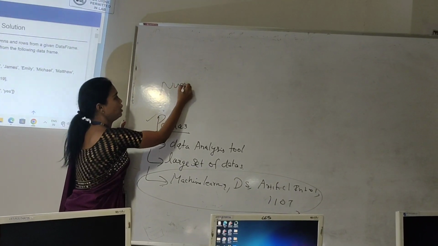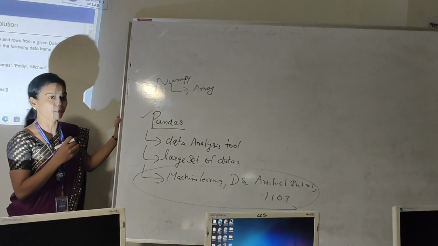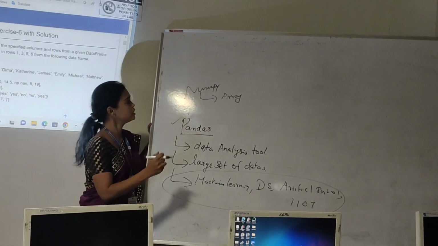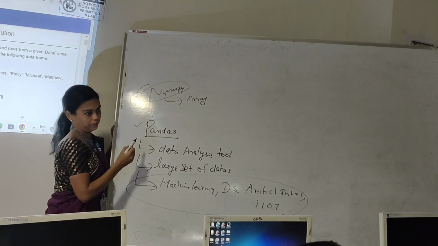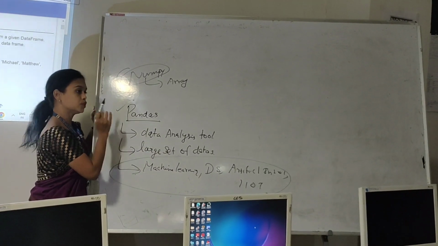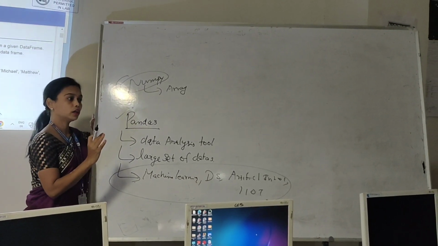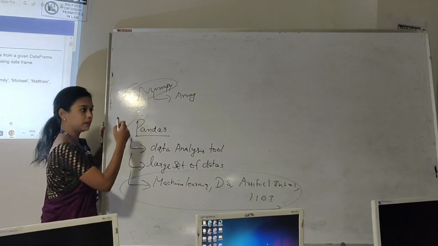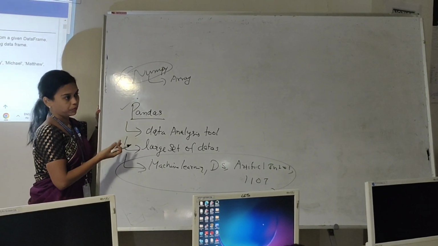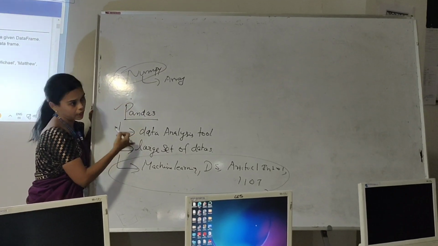We use Numpy for array related operations. Mathematical operations, especially array calculation and matrices operations, we use the Numpy library. And for all data analytics operations, we use the Pandas library. Which is better? When we have to work on a large set of data, we choose Numpy, which has better performance compared with Pandas. But Pandas is a user friendly tool, while Numpy works faster when compared with Pandas.